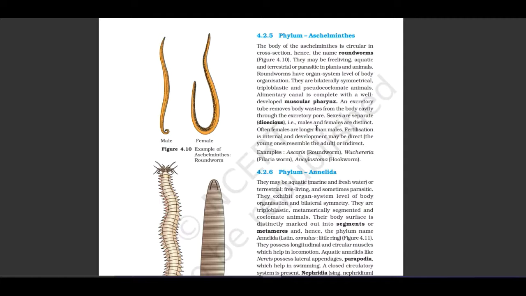Sexes are separate, dioecious, that is, male and female are distinct. Often females are longer than males. Fertilization is internal and development may be direct, where the young ones resemble the adult, or indirect. Examples of Aschelminthes are Ascaris, roundworm; Wuchereria, filaria worm; and Ancylostoma, hookworm. They have shown the picture of the Aschelminthes roundworm.